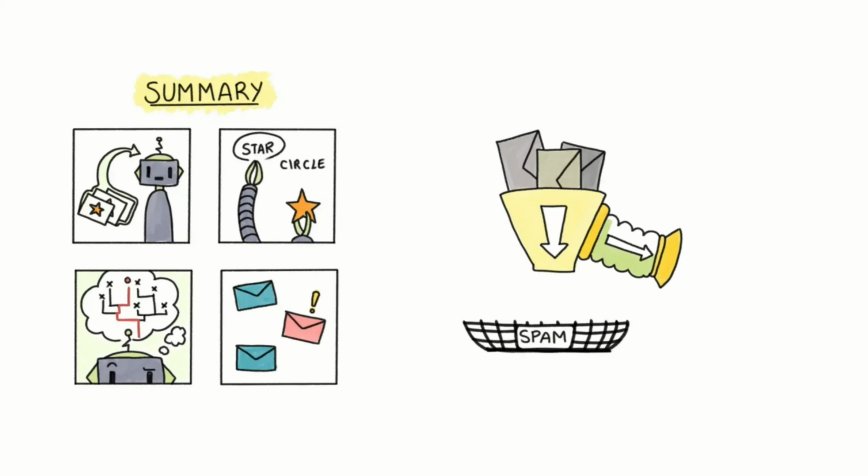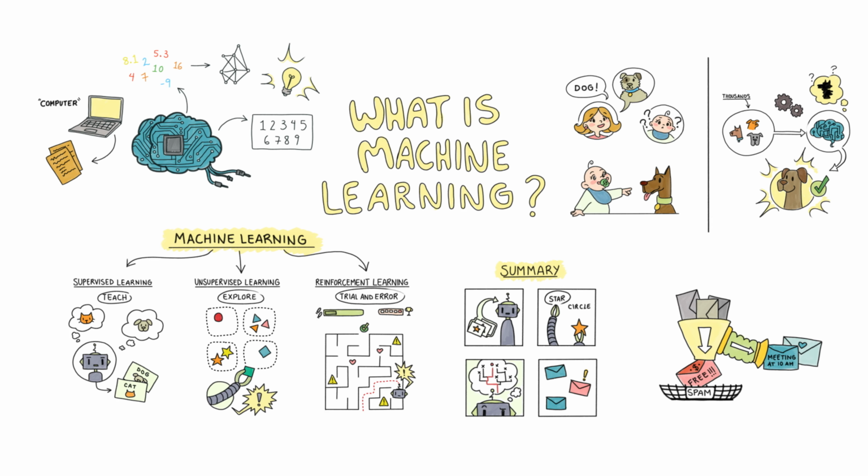Then step 3. It builds a mathematical model connecting these patterns to spam likelihood. And finally, step 4. When a new email arrives, the machine predicts whether it's spam or not based on what it learned. That's it. You learned what is the concept behind machine learning.